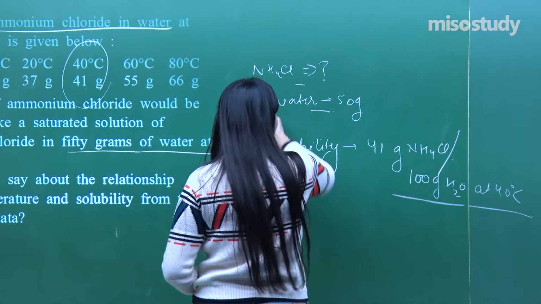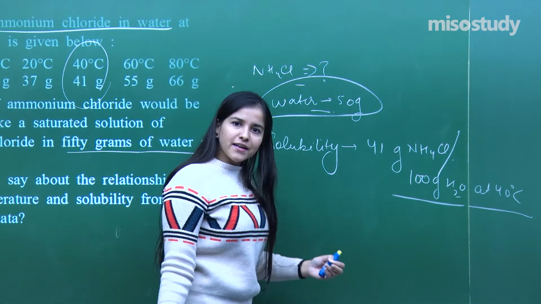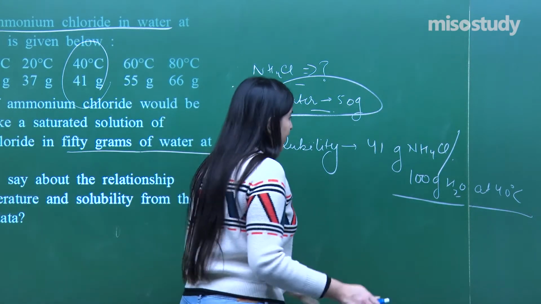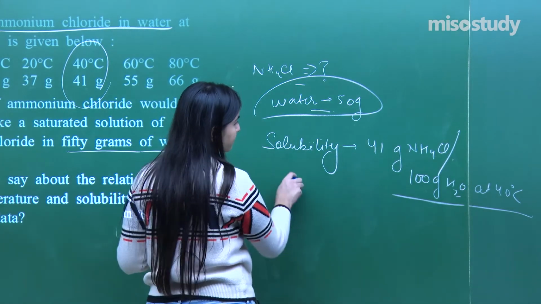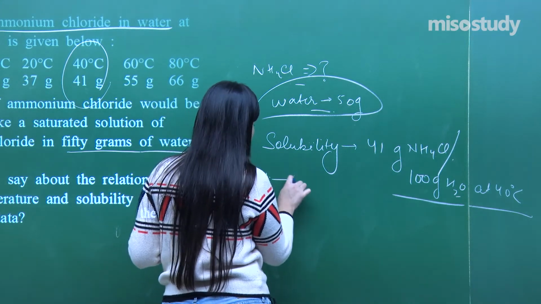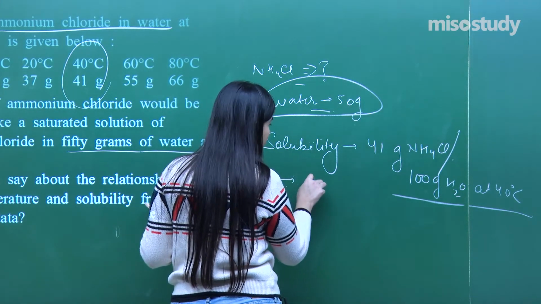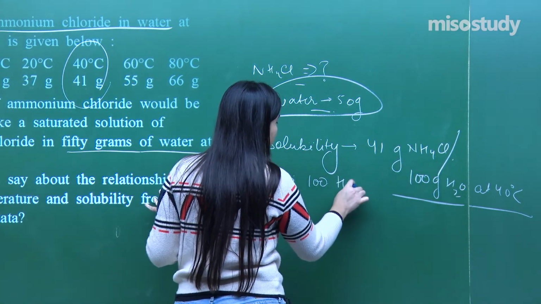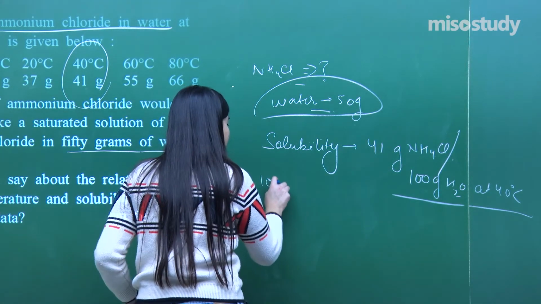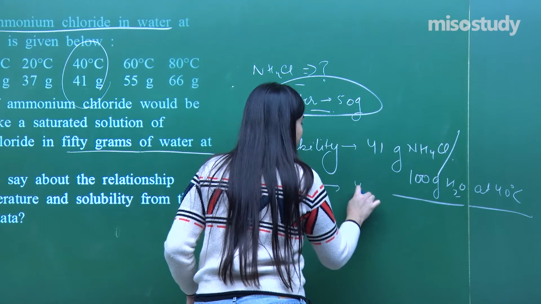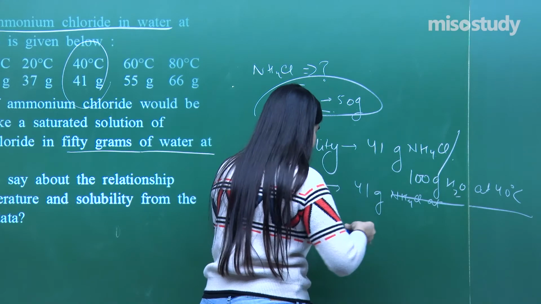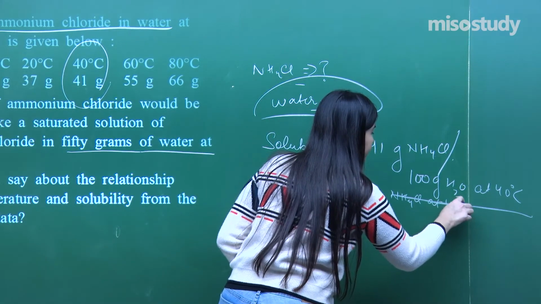Water they have now given is 50 grams. They are asking the amount of ammonium chloride. So simple, just the unitary method and you will get the answer. It was a trick over here and it's a good question. 100 grams of water will dissolve 41 grams of NH4Cl at 40 degrees Celsius.